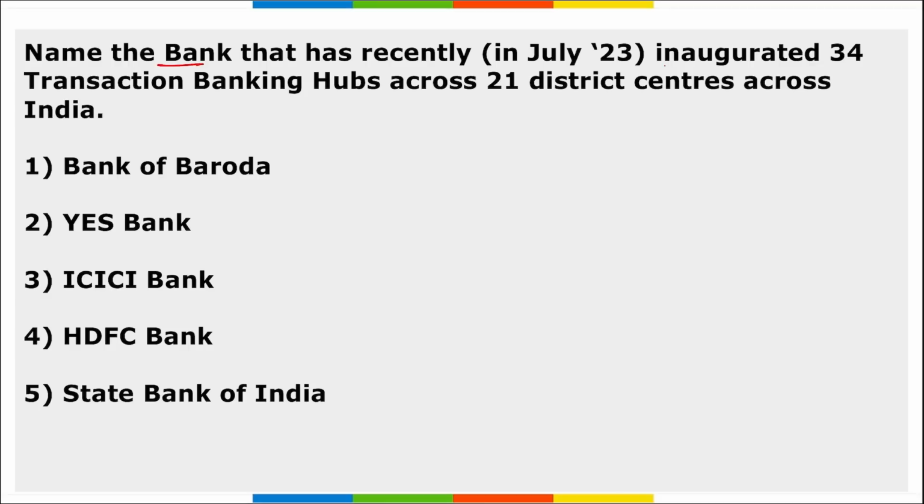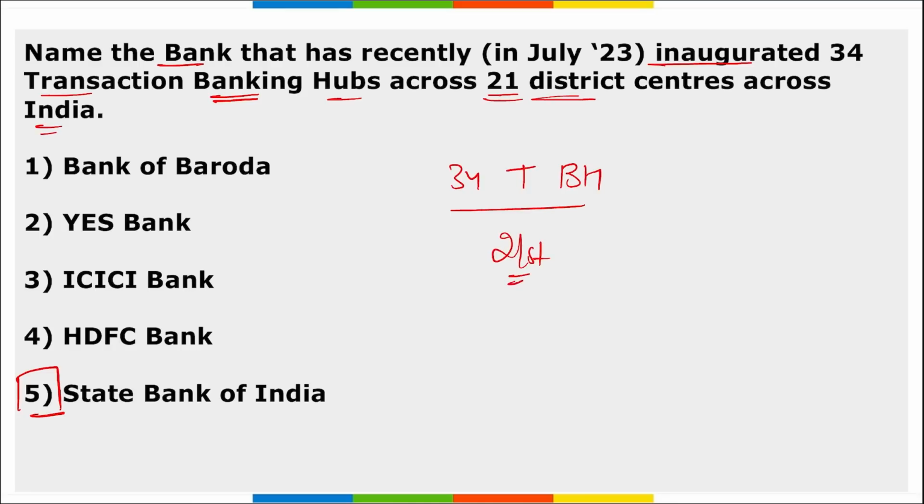Next, name the bank that recently inaugurated 34 transaction banking hubs across 21 district centers across India. So it is State Bank of India. They have recently inaugurated 34 transaction banking hubs across 21 centers across India. These hubs will aim to provide efficient and quick banking transaction facilities to the customers.